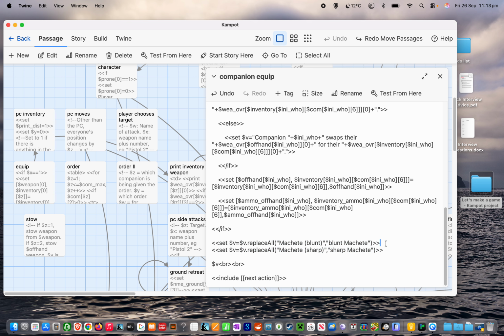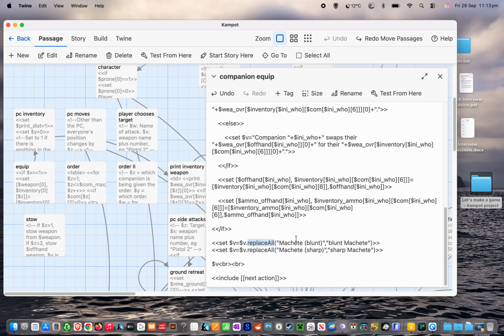Now we've already dealt with the replace command, where you specify the text you want it to look for and the text you want it to change that text to, and it will replace the first instance of that text that it finds. replaceAll is exactly the same, except that if there's more than one, it will replace all of them.